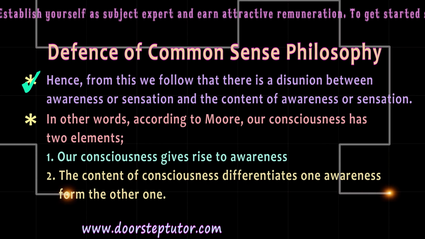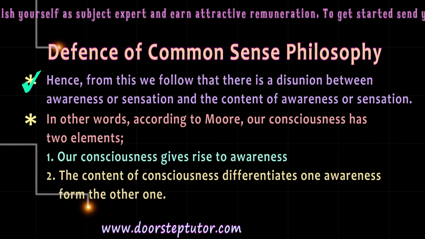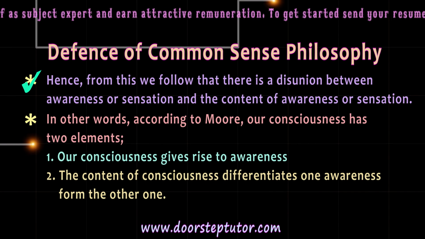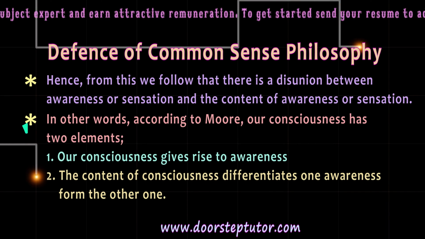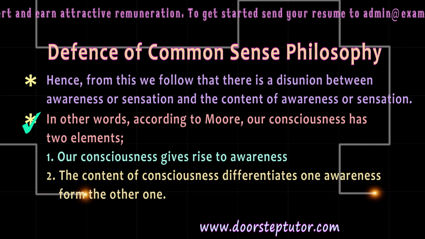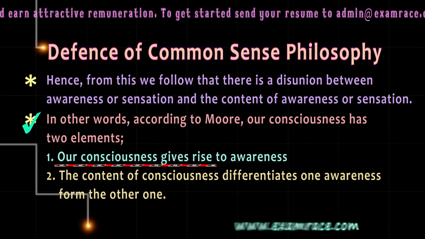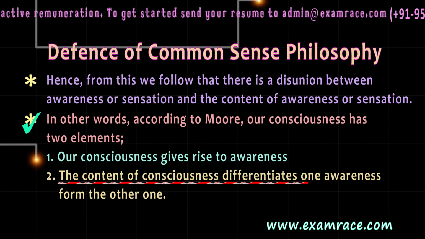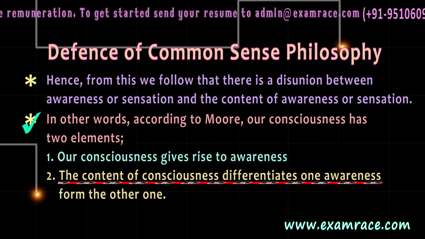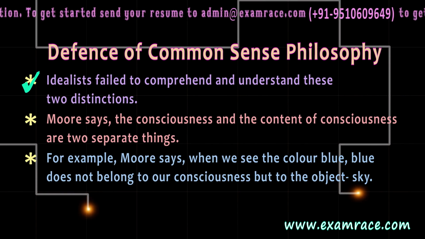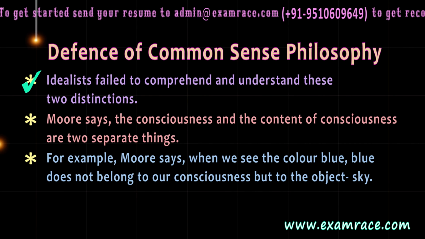Hence, from this we follow that there is a disunion between awareness or sensation and the content of awareness or sensation. In other words, according to Moore, our consciousness has two elements. Number 1, our consciousness gives rise to awareness. Number 2, the content of consciousness differentiates between one awareness from the other. Idealists fail to comprehend and understand these two distinctions.